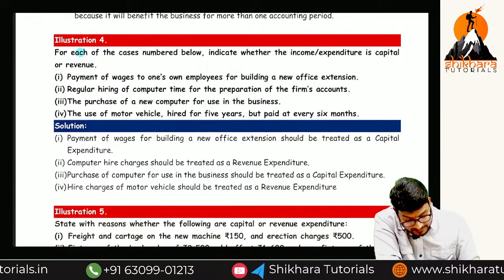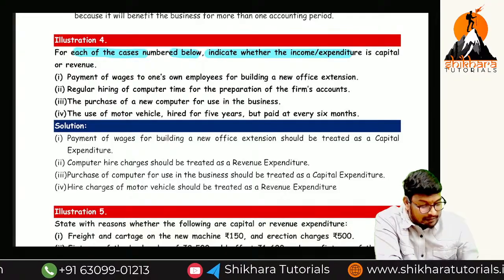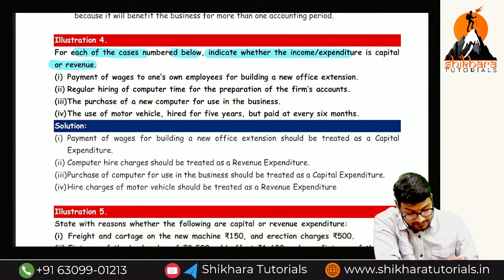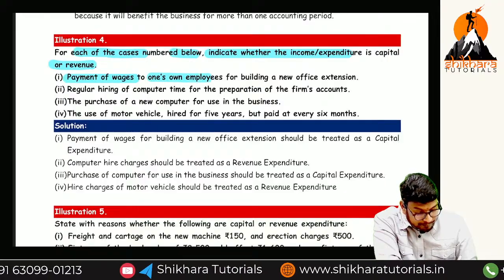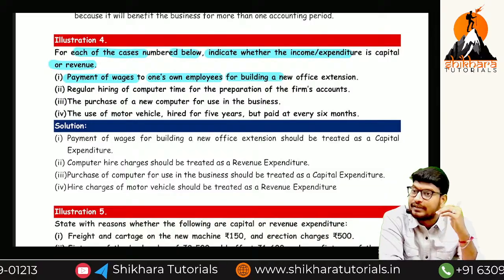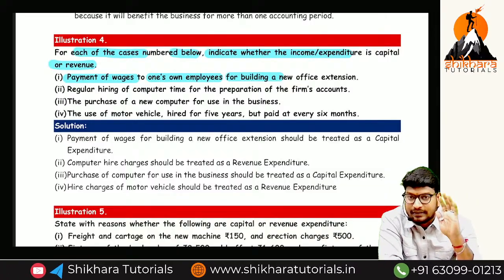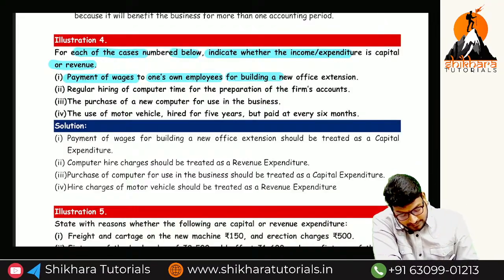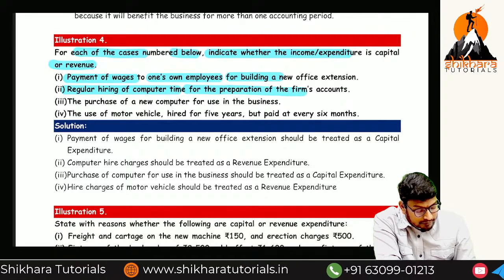For each of the cases numbered below, indicate whether it is an income or expense, capital or revenue. Payment of wages to one's own employees for the building. We have seen just now. For our own employees for the purpose of construction, that is the reason it is a capital expenditure. Don't forget this one.